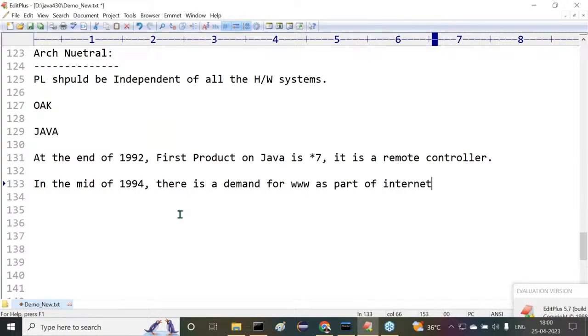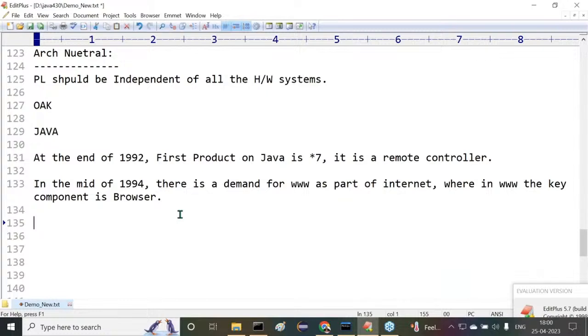In the mid of 1994, there is a demand for www as part of the internet. Wherein the key feature, the key component, is a browser. What is the key component for this www? Browser. Without a browser, how is it possible to open the internet? How is it possible to open our websites? Not possible. So the key component is the browser. By that time, very good demand is available for browsers.